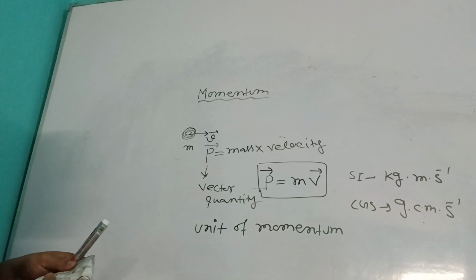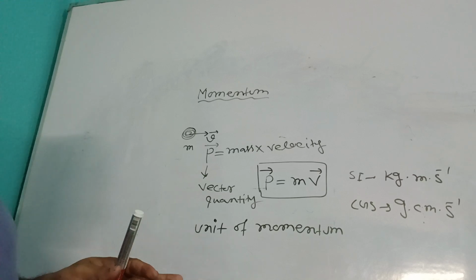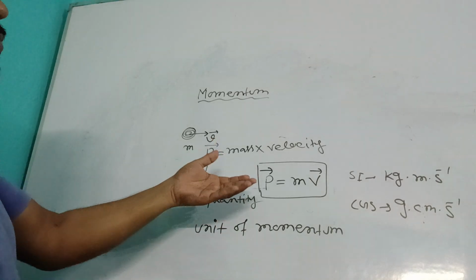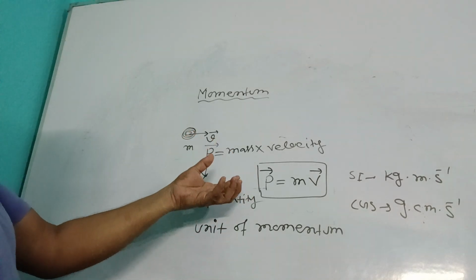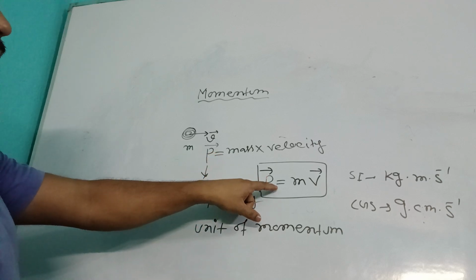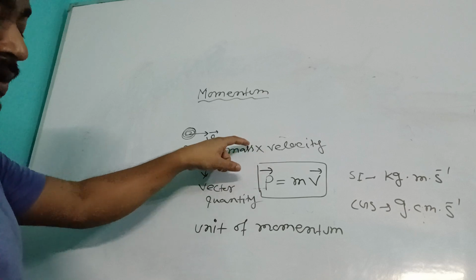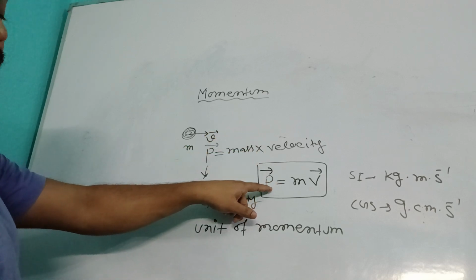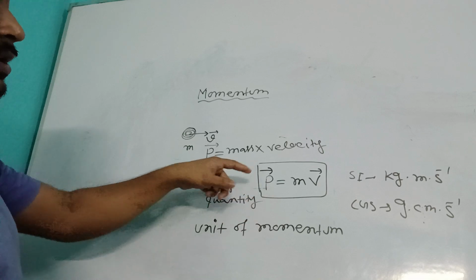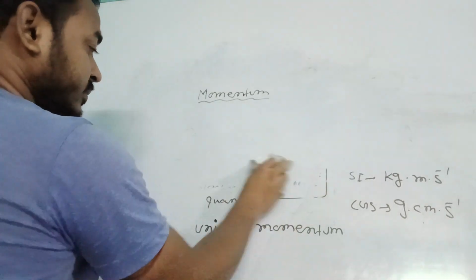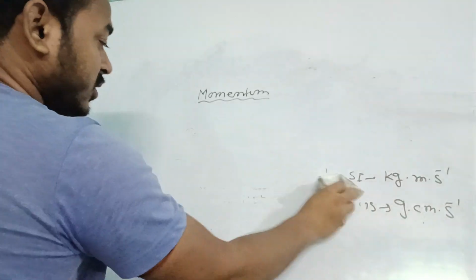Then dimension. What would be the dimension of momentum? Dimension means using the symbolic representation of fundamental physical quantities, basically how to write one quantity symbolically using the fundamental quantities, clear? Then we can say this is the dimension.